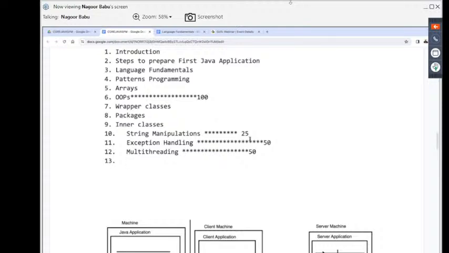But how is this game going to be implemented? How is that implementation going on? Very simple. Very, very simple. 10 horses we have taken here. When we click on the start button, what happens? For each and every horse, a thread will be created internally. How many horses? 10. How many threads are created here? 10 threads are created. When we click on the start button, all 10 threads are started at a time.